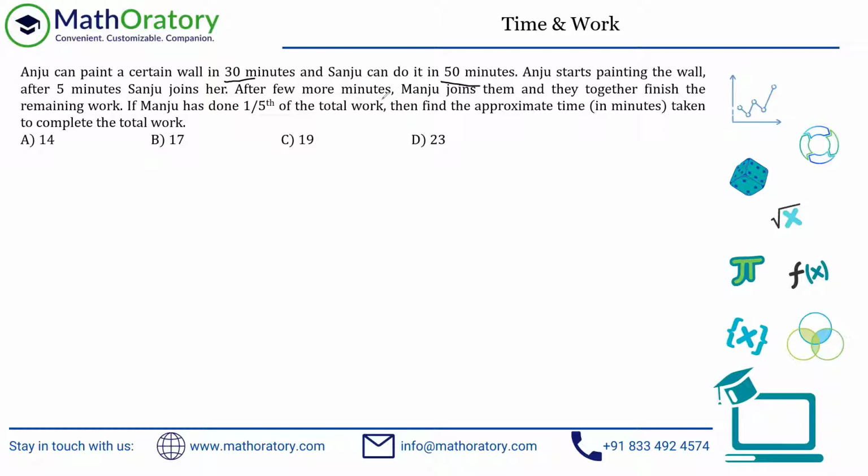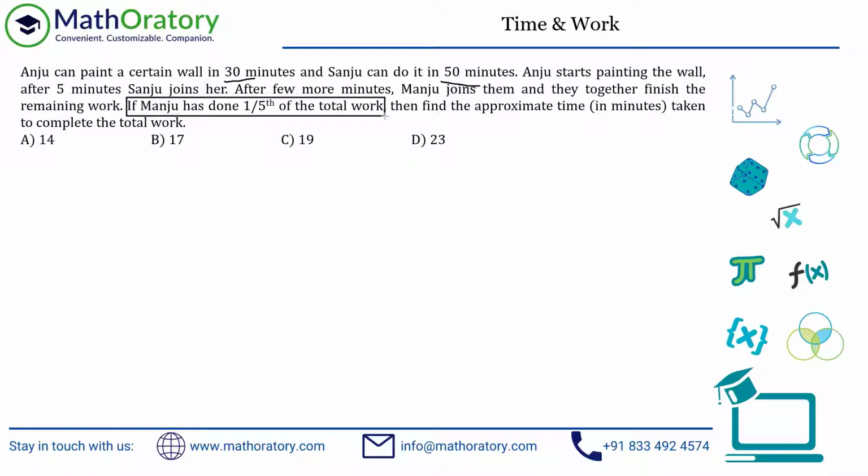Great. Now it specifically tells us that Manju has completed 1/5. So that's 20% of the total work, right? Then find the approximate time taken to complete the total work. What you need to understand is from the last bit, the last information. If Manju has done 1/5 of the total work, that is information, right? So whatever is the total work, Manju has completed 1/5 of it.